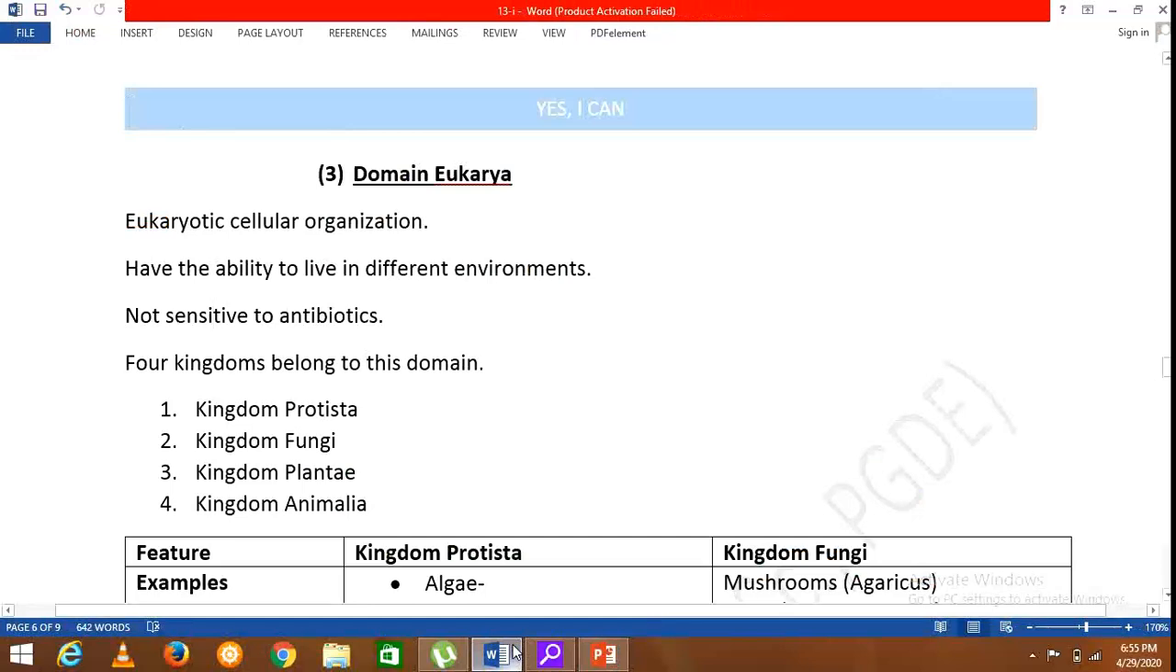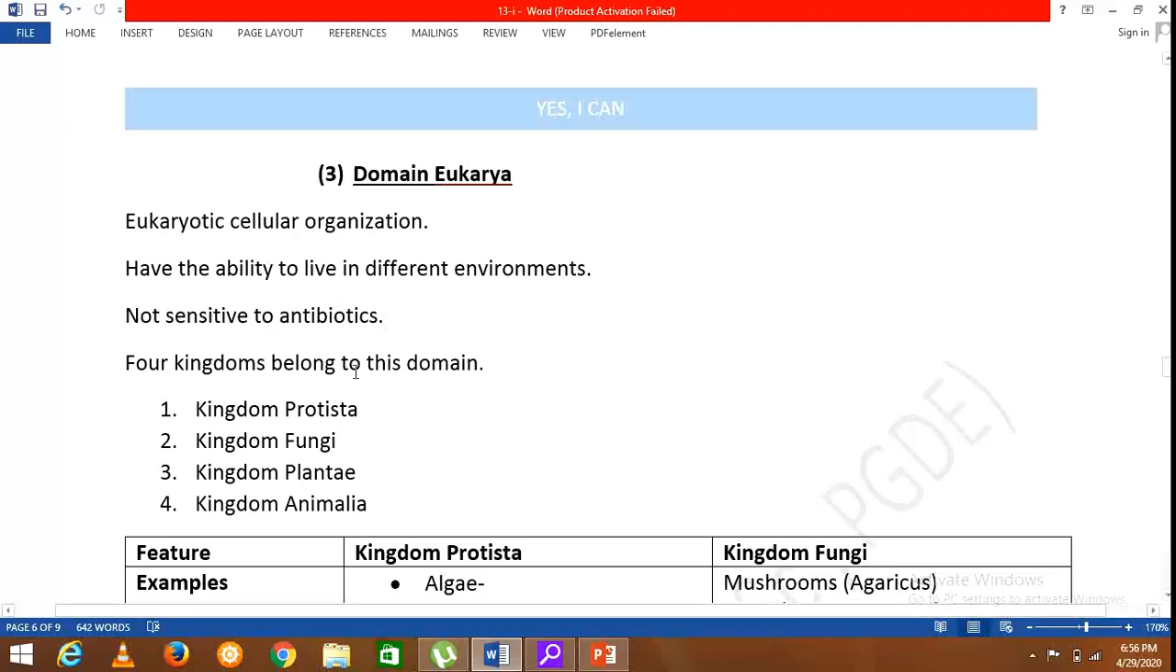This domain consists of eukaryotic organisms, that means they have organized nuclei with membranes or nuclear envelopes. They have the ability to live in different environments. And remember, these organisms in domain Eukarya are not sensitive to antibiotics. If you can remember, we mentioned that domain Archaea is also not sensitive to antibiotics, but the organisms of domain Bacteria were sensitive to antibiotics. And here, domain Eukarya, again the organisms are not sensitive to antibiotics.